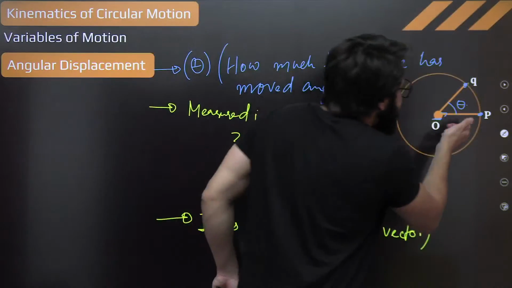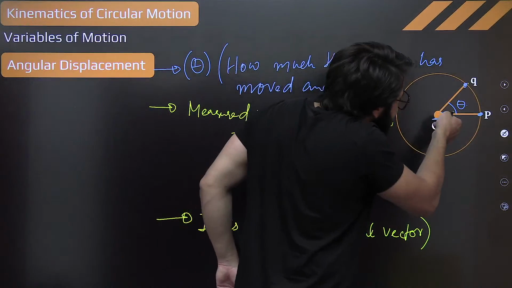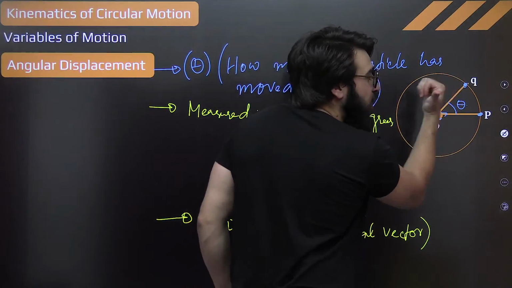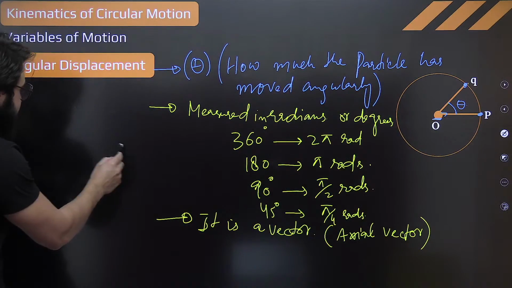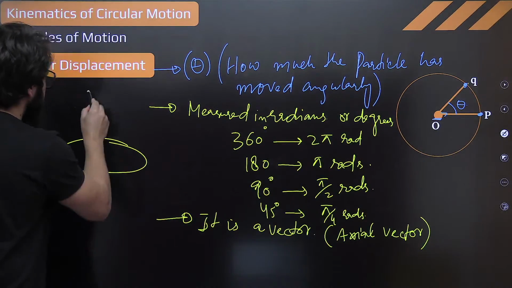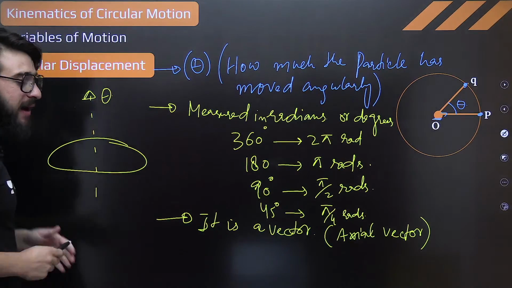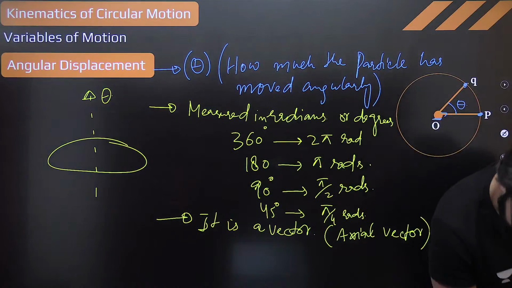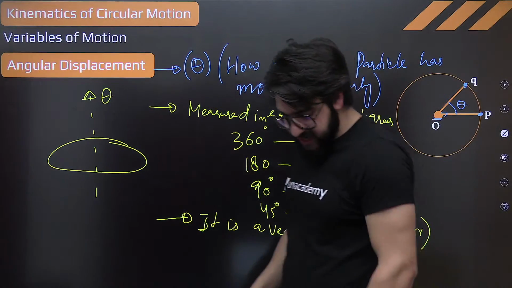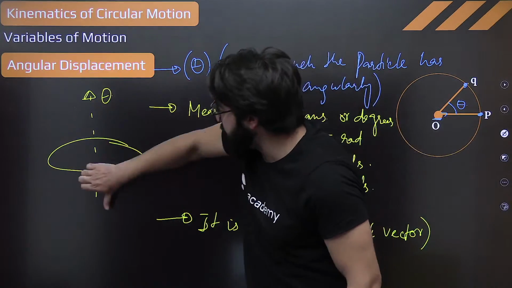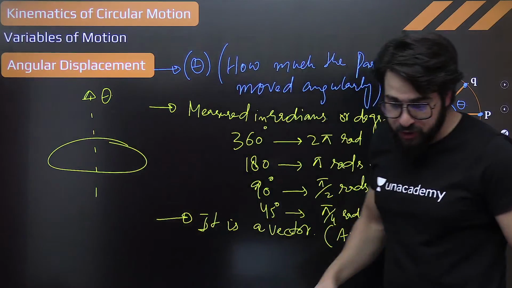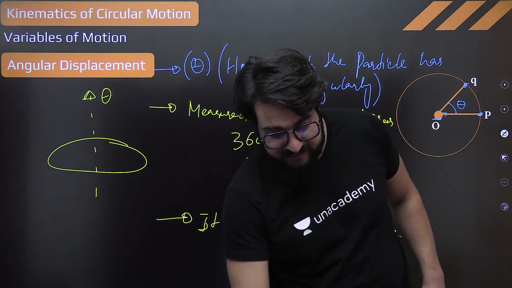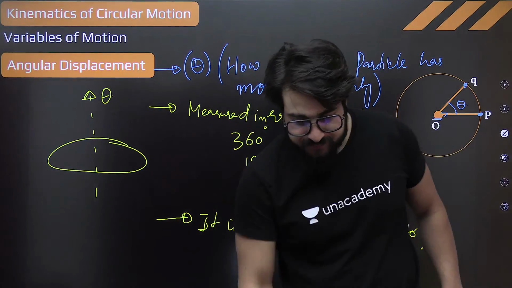Understand? You don't say the direction of this angular displacement theta is something like this. No, you curl your fingers, and it will be along the axis. So this will be the direction of theta by the right hand thumb rule. This is how you can exactly find the direction of this vector, like this or like this, depending upon the motion. This is what we call the angular displacement exactly. Everybody clear with this one?